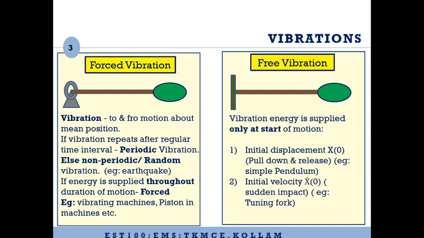Another way is you can initiate it by providing initial velocity. That is, we will represent velocity by the letter x dot 0. So this dot here represents dx by dt, and 0 represents time t equal to 0. So x dot 0 represents initial velocity. Initial velocity can be provided to an object by providing a sudden impact.